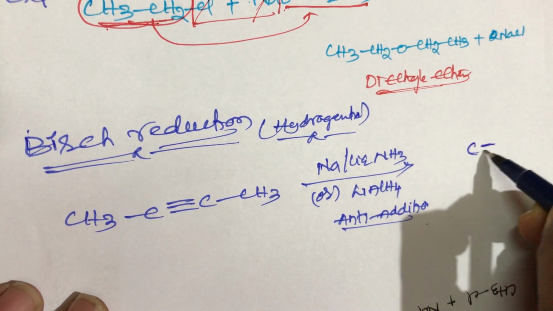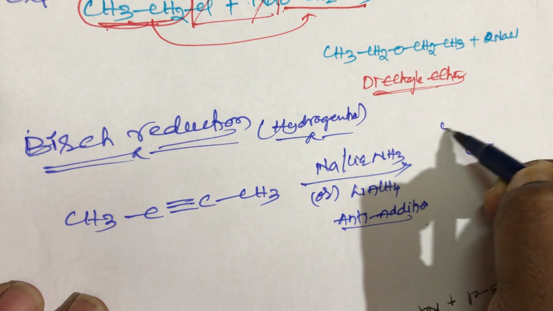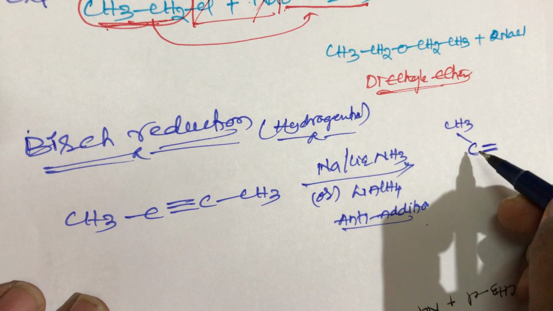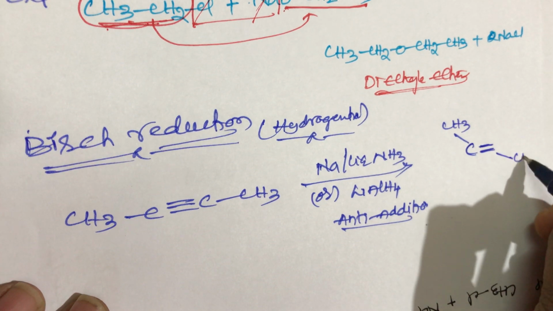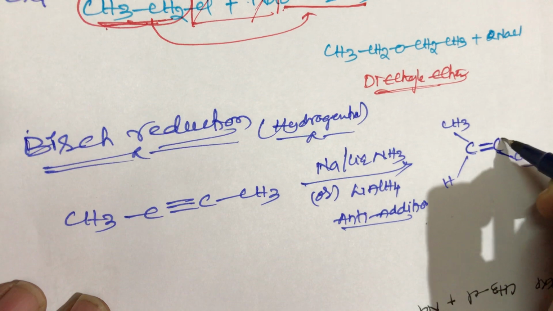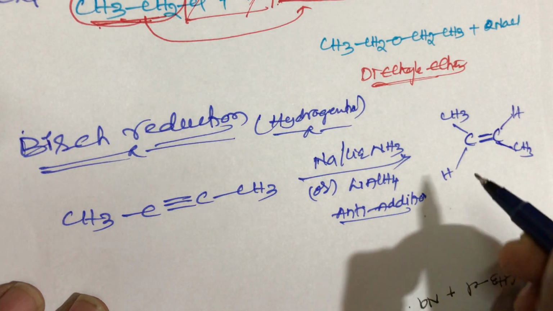the trans product will be formed, that is CH3, then H, then H, then CH3. Trans-2-butene will be formed.